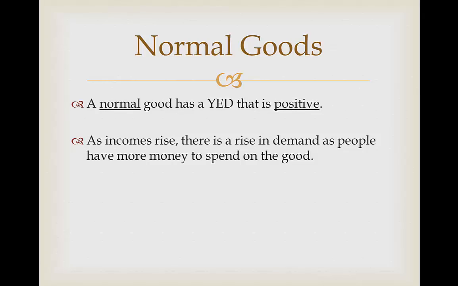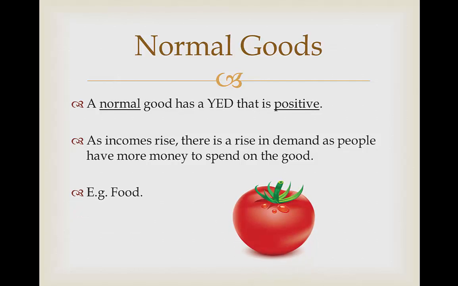As incomes rise, there is a rise in demand because people have more money that they can spend on the good. For example, food, which is of high quality. It's a normal good, and if people have more income, they might buy better quality food or more food because they can afford to.